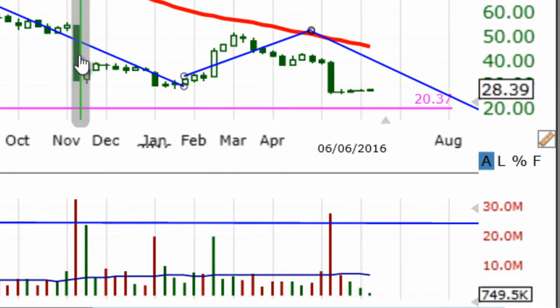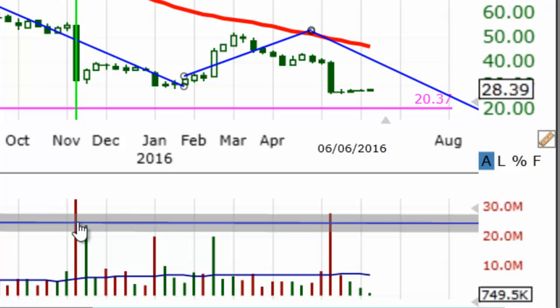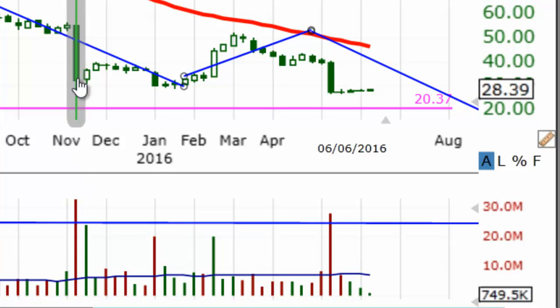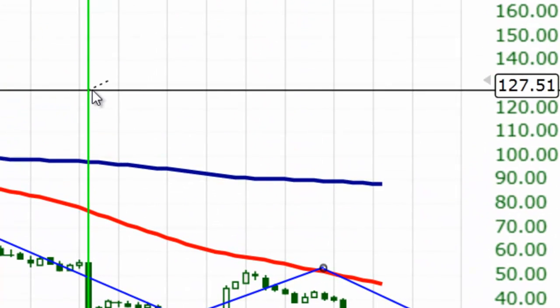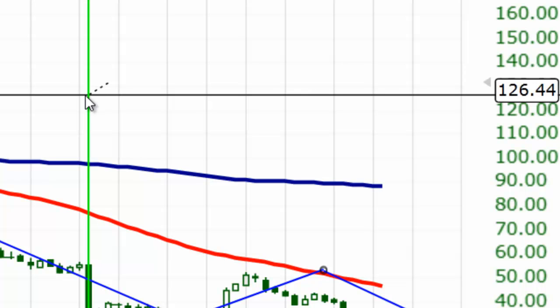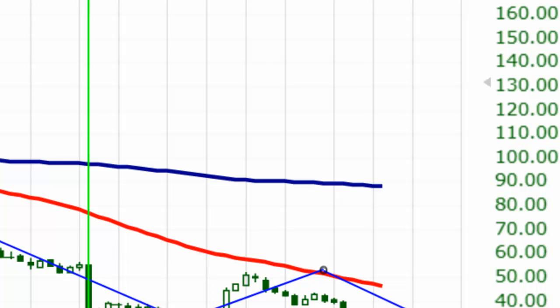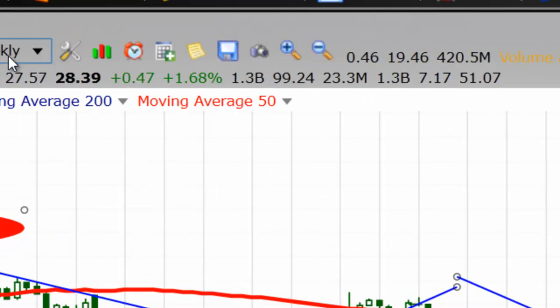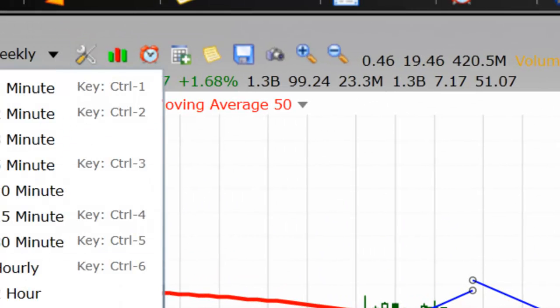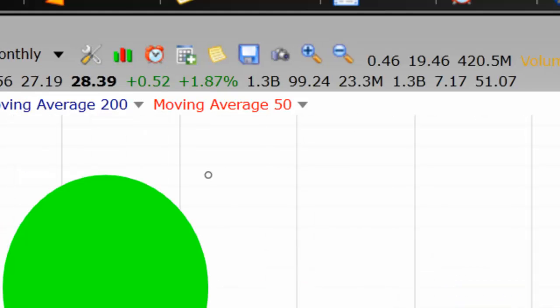So this particular week, look, that's where we have the surge in trading volume. This one. You want to know exactly which week? It's the week of November 13, 2015. They came in and they loaded. They are buying. Why? Because on the monthly chart, the moving average 50 is above the moving average 200, and the price is retesting the moving average 200. So they say that this stock is oversold.